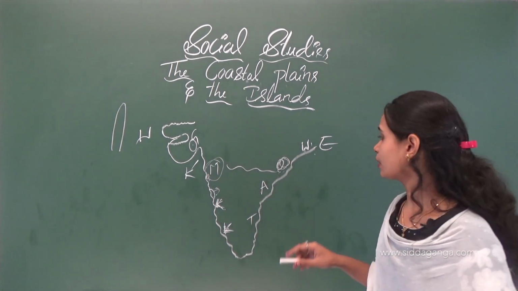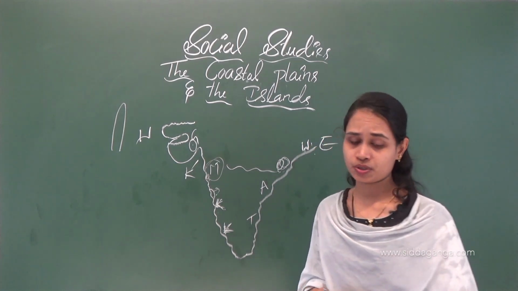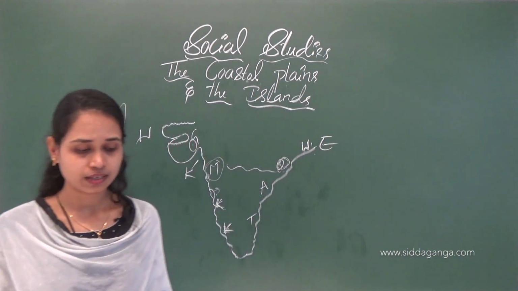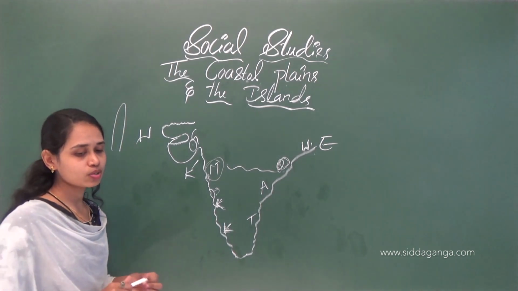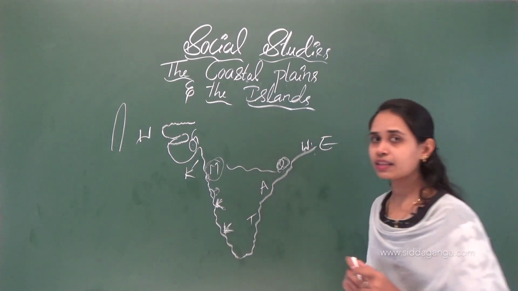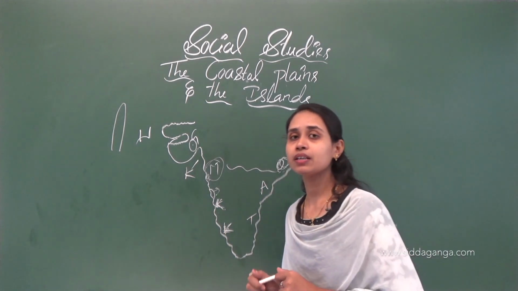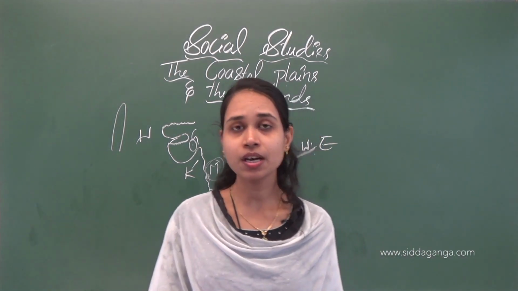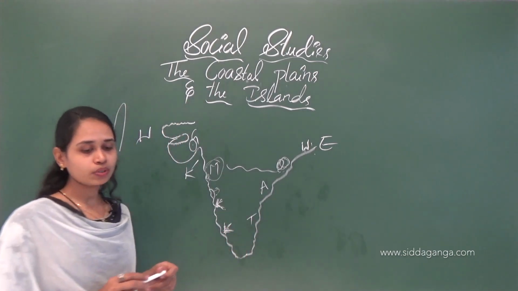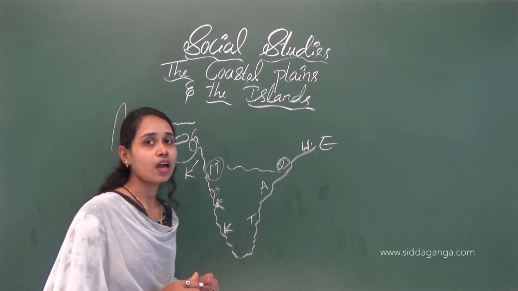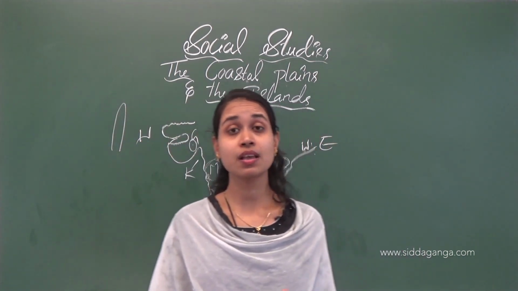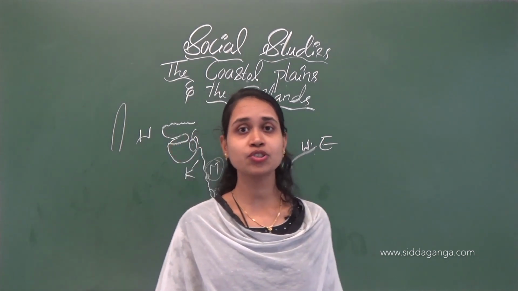Next one is Andhra Pradesh. The Godavari and Krishna rivers form deltas in the coastal area of Andhra Pradesh. Farming is the main occupation, very much the main occupation of the Andhra Pradesh people.